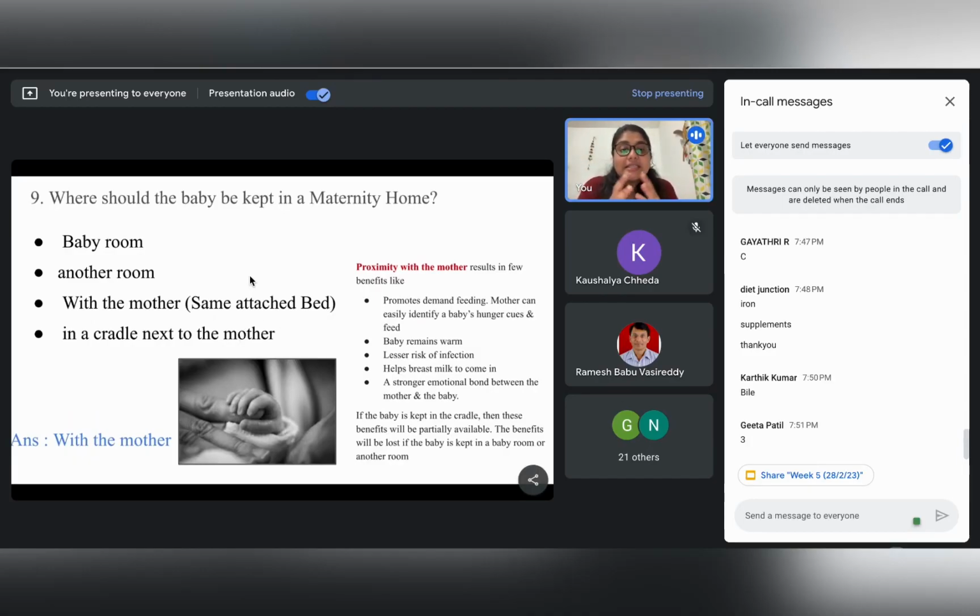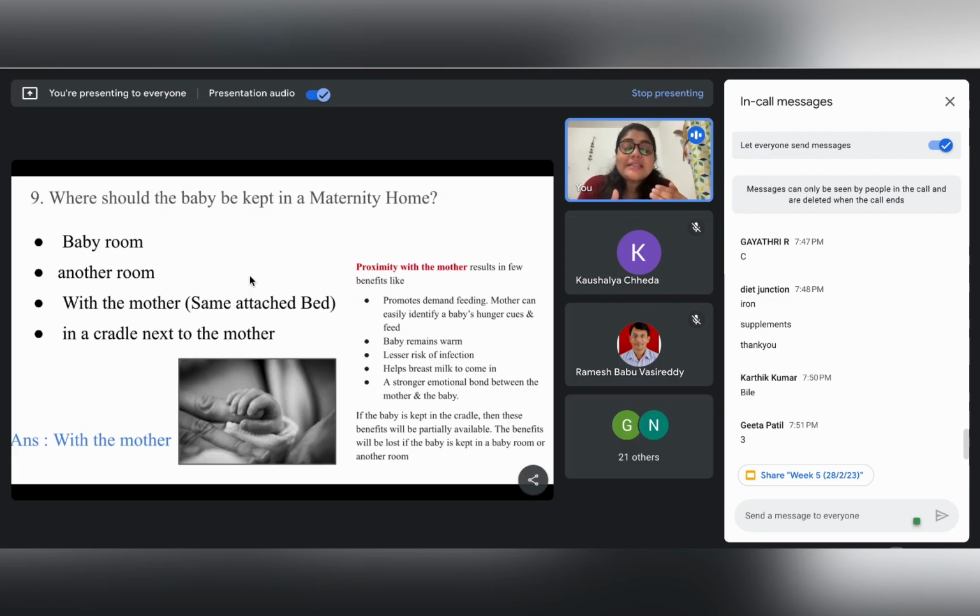These benefits include, for example, feeding on demand. The mother can easily identify when the child is hungry or when the child needs more of the breast milk.